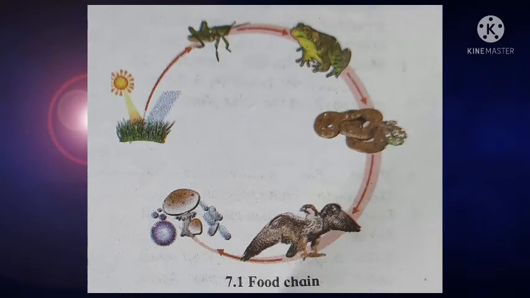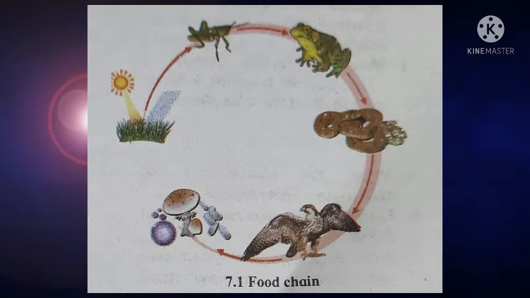In the previous video we studied the nitrogen cycle. After that we have to revise some previous points again. In this chapter we study what is meant by an ecosystem, that is, whatever biotic and abiotic factors are present in our environment is known as an ecosystem. In an ecosystem there are different food chains, and a number of food chains come together and form a food web. So food chain and food web are an important part of our ecosystem.